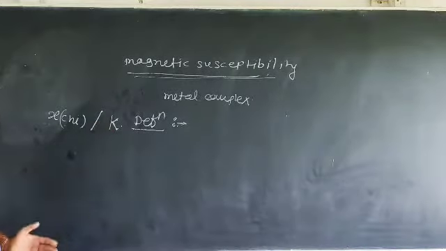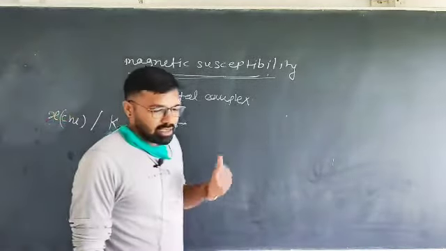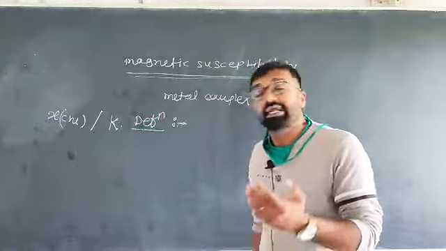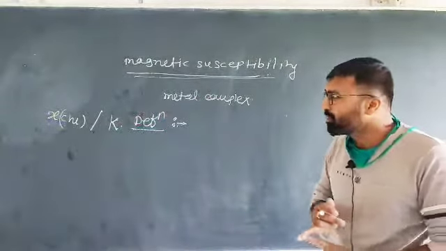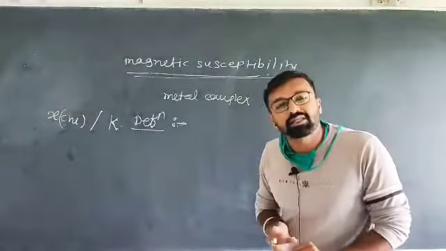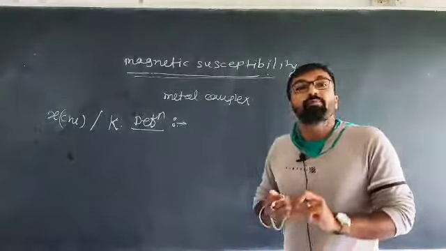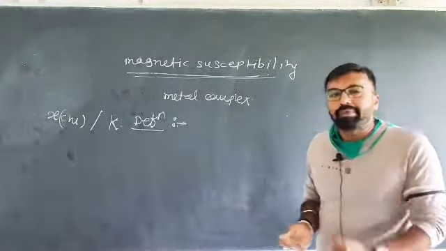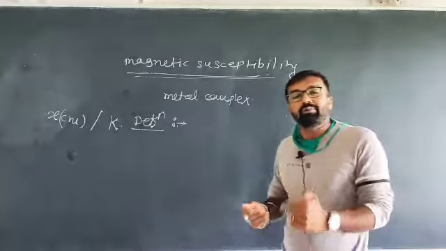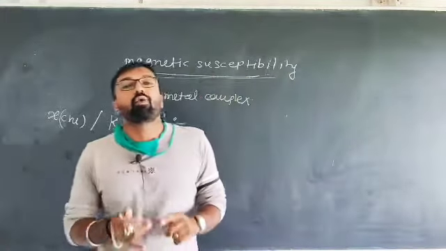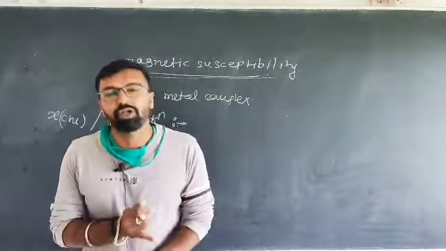Magnetic susceptibility is measured in terms of volume susceptibility, then gram or mass susceptibility, then molar susceptibility. In practice, from the point of view of our chemistry, volume susceptibility is not a useful term.